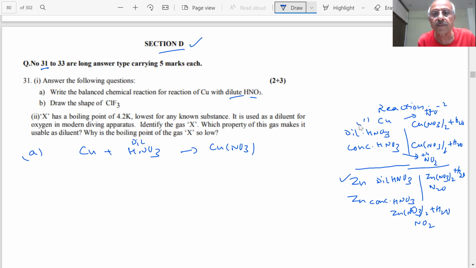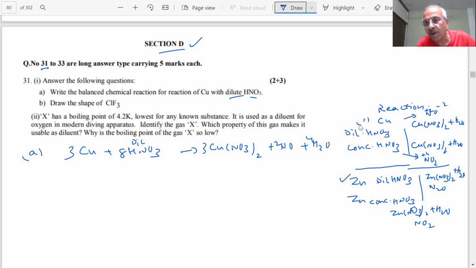With the dilute acid, which gas do you get? NO. So you will get NO and H2O, and then you have to balance it. We have already done it with copper nitrate: 3, 2 and 4. A balanced equation has to be written, then only you get the answer as per the question.